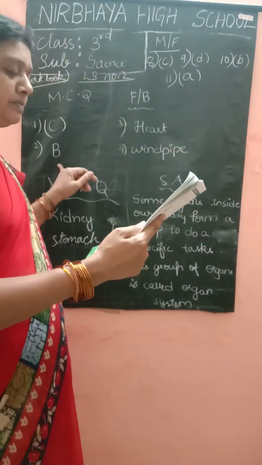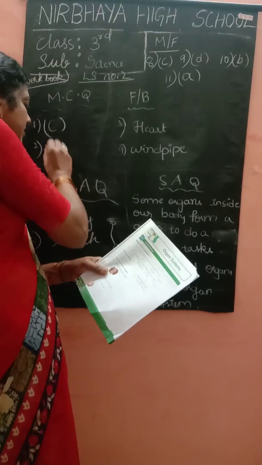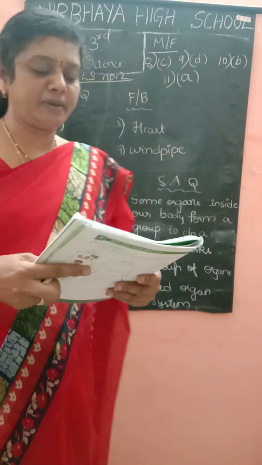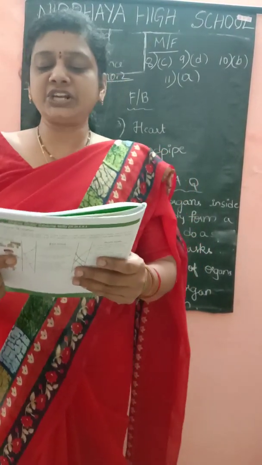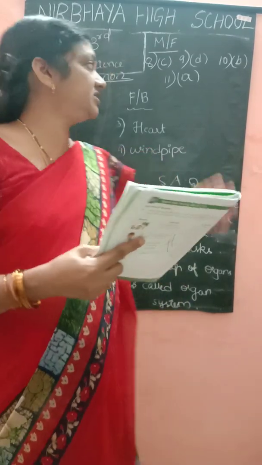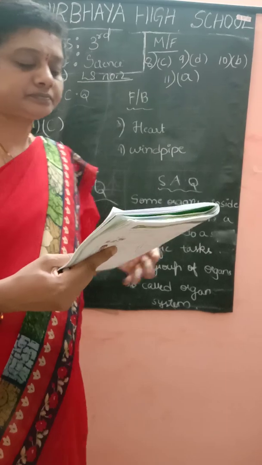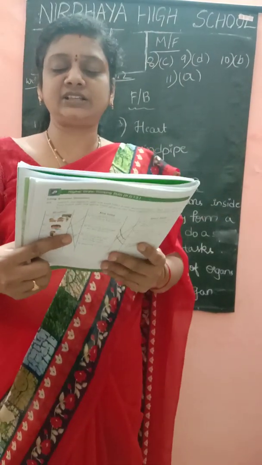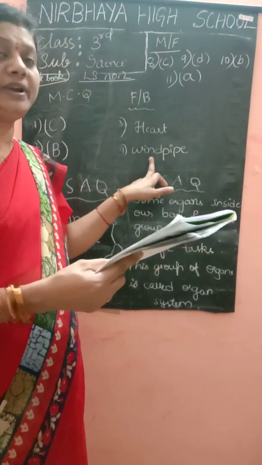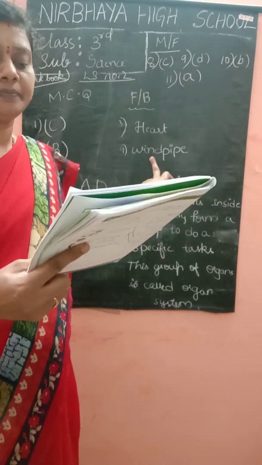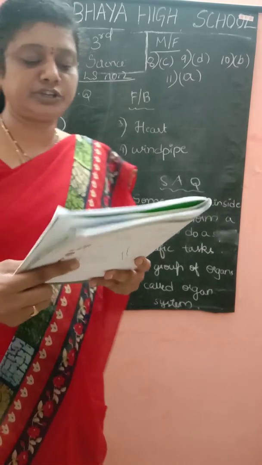To the stomach. B, to the stomach. Okay, and the fill in the blanks. Third one, dash is about the size of our fist. Heart. The dash connects the throat to the lungs. Windpipe. Okay.